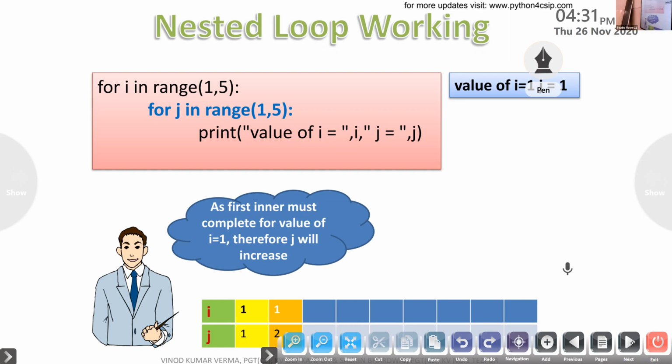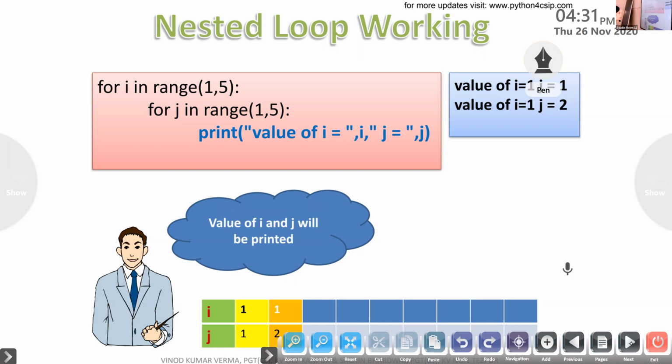Once it is printed, then j will increase, because the first inner loop should complete, should be executed fully. Then again one print.